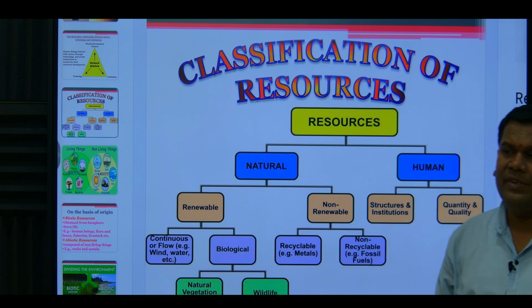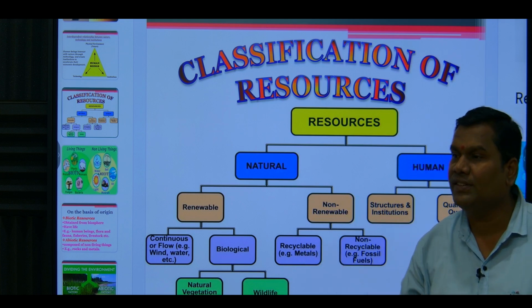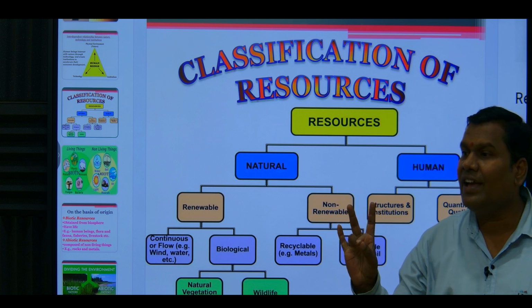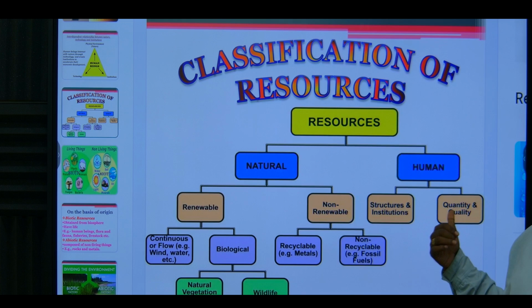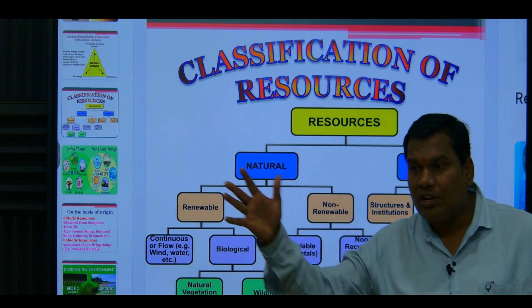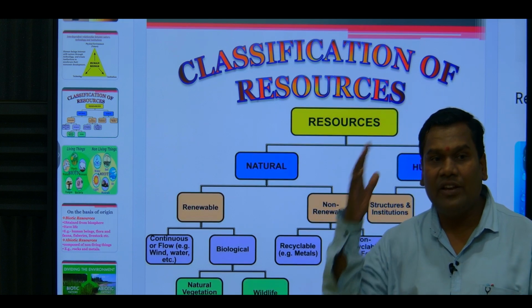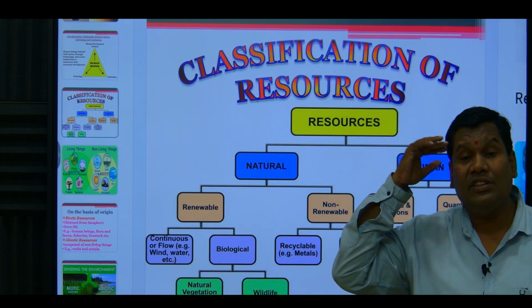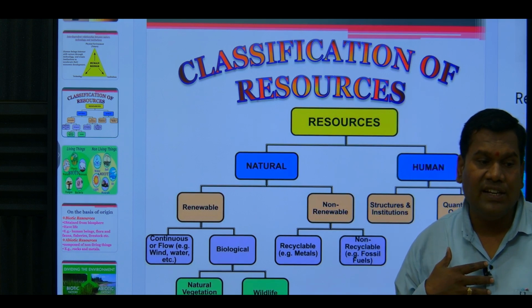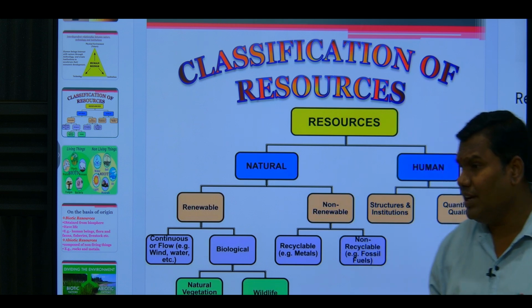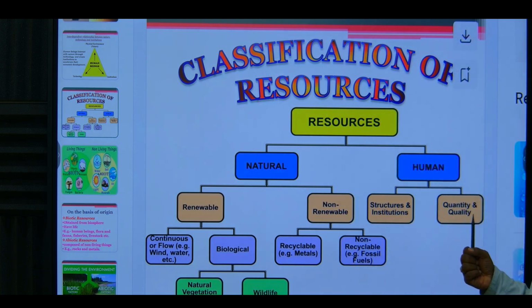Next, human, structural and institutional. Institution means the political institutions like judiciary, executive and legislative. Then quantity and quality. We have the quantity, 144 crore people are living in India, but there should be proper quality among them. So what is the quality? Honest, punctual, disciplined and versatile, that quality also needs to be improved in human beings. How will the quality improve? By education, by technology, by various means and methods.